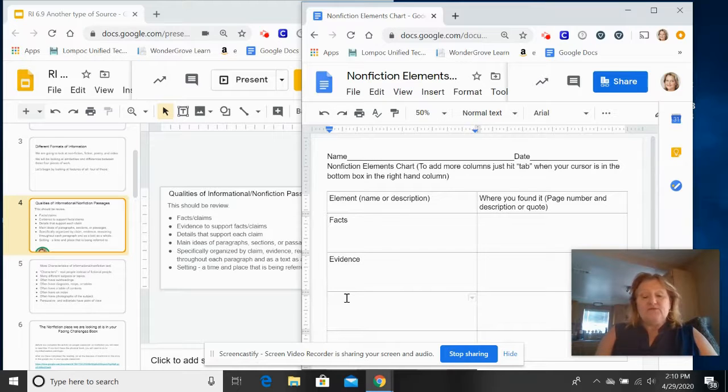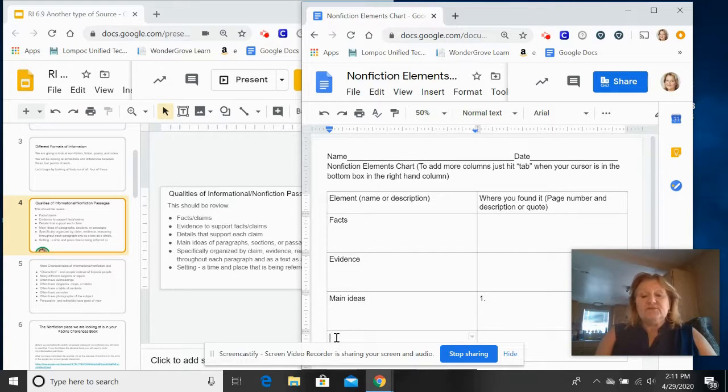Okay, main ideas is where I want to go next. I want you to look at the main ideas of each paragraph. When we did this in class, many of us did this together. You will need to read each paragraph and then select a main idea for each paragraph. So over here, you would write paragraph 1. Okay, and then in here, you'll write what the main idea is. And then paragraph 2 and what that main idea is. Paragraph 3, what that main idea is, etc.